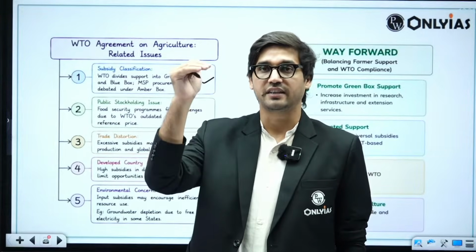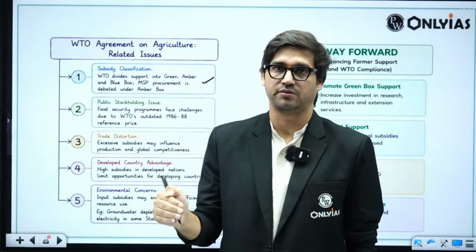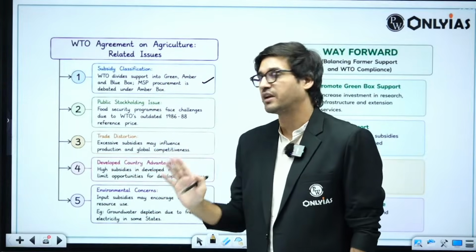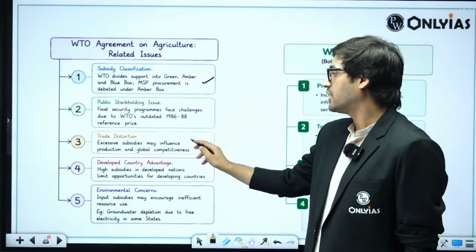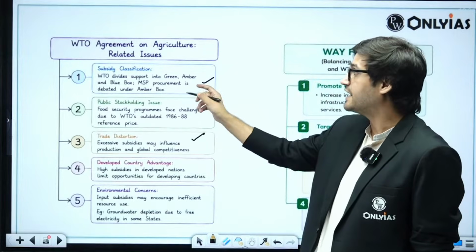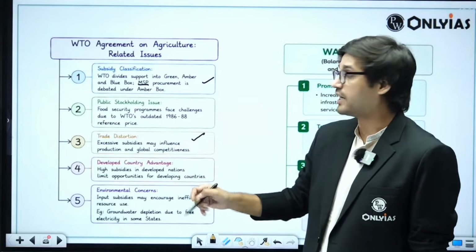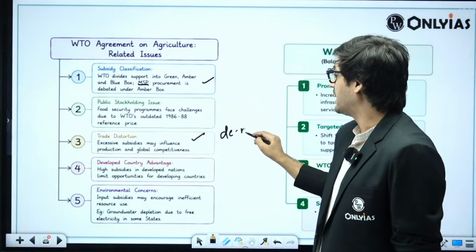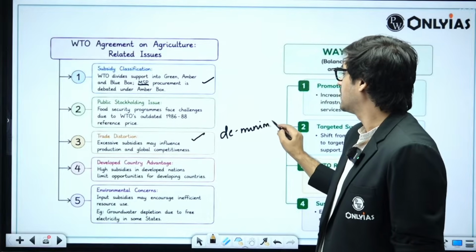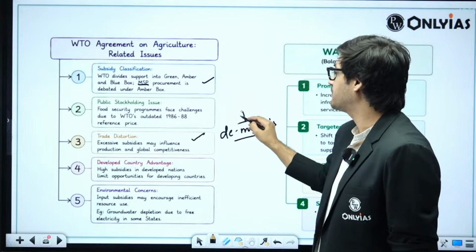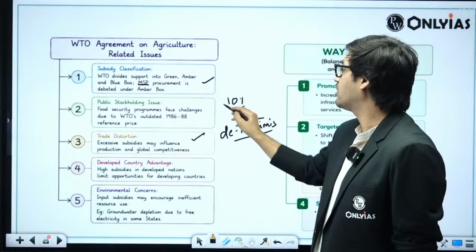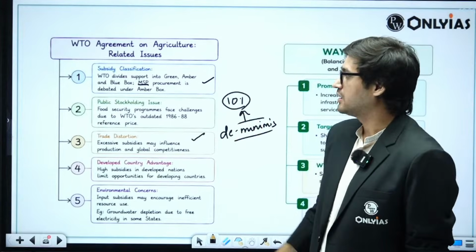Therefore, these barriers have to be reduced. This is where India's problem begins from. We can talk about how the WTO considers India's MSP related procurement to be a trade distortion. Therefore, it has to be brought down to a level which is called de minimis. How much will be de minimis? De minimis for developing economies is 10%, right?